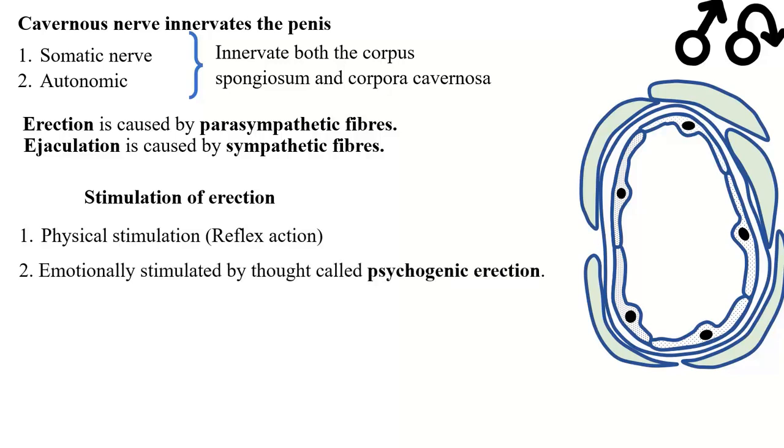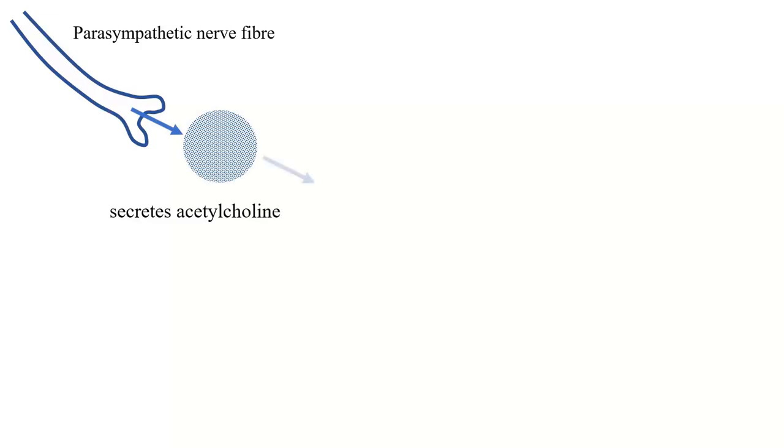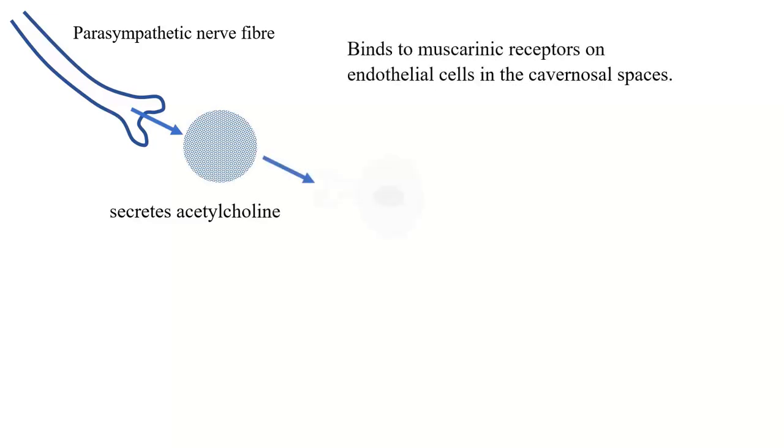Parasympathetic nerve fibers that cause erection release acetylcholine. This moves and binds to muscarinic receptors on endothelial cells in the cavernosal spaces. We've seen the endothelial cells that do line the cavernosal spaces.